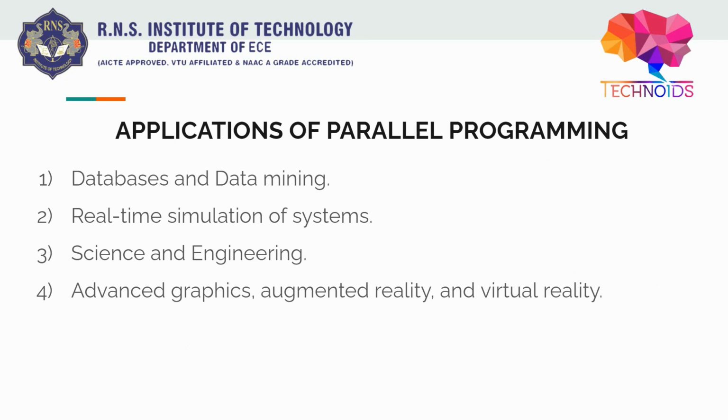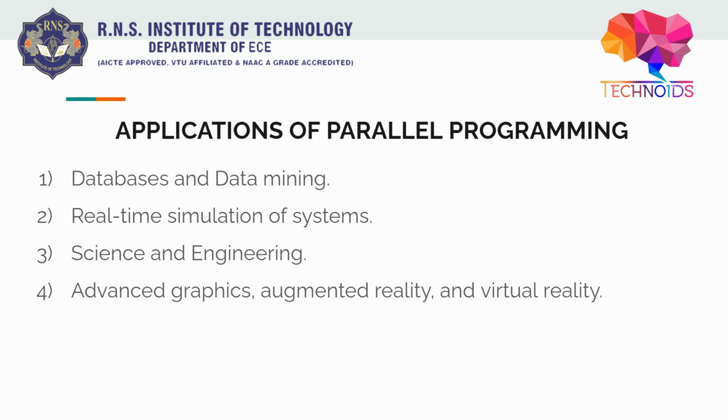It is also used in advanced graphics, augmented reality and virtual reality. If you have experienced VR and AR, you will see that three or four environment elements exist simultaneously. When you play Pokemon Go, one Pokemon is there, and then the Pokeball is simultaneously coming, right? Even in VR, when you are playing some game, the game part is there, the trees are also there, so everything exists simultaneously. How would that happen? It is all happening with the help of parallel programming.